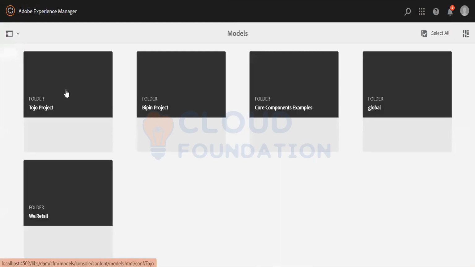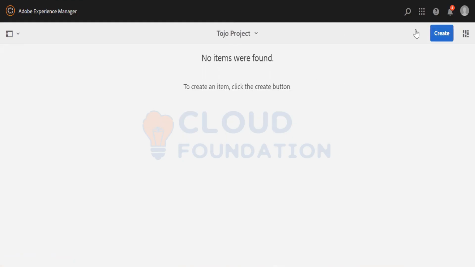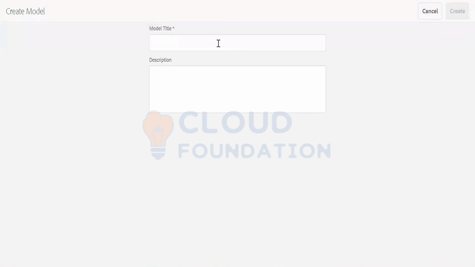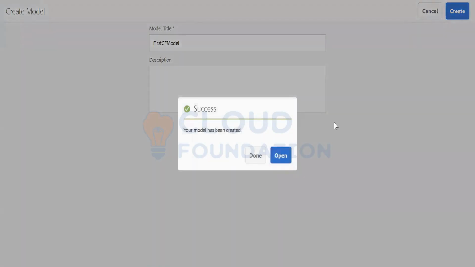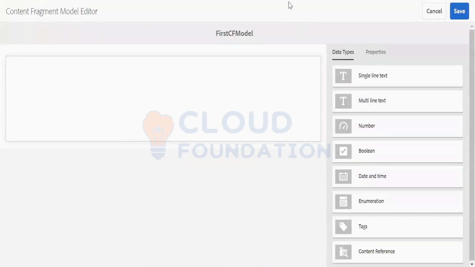And here I have my project now. You can see the project came now, earlier it was not over here. Now you can go over here and create your content fragment model. Let me give it a name first. First Year Model. This is my content. Let me just create this and open this.